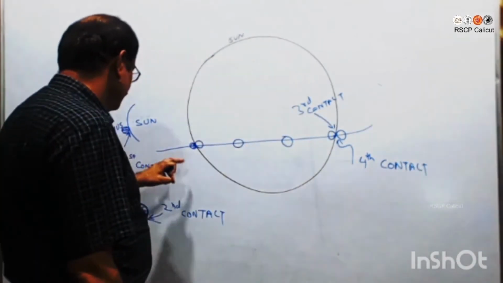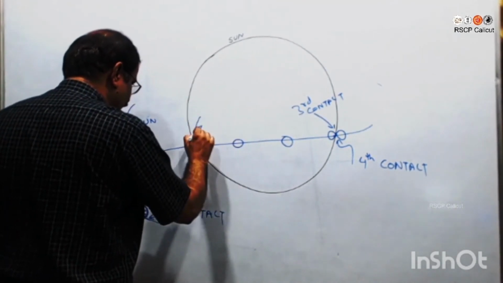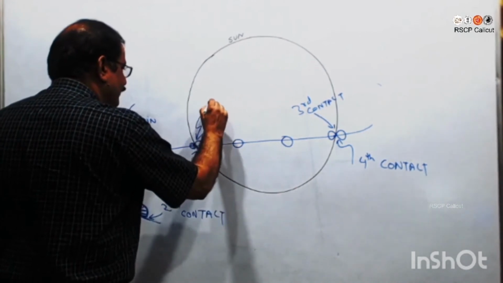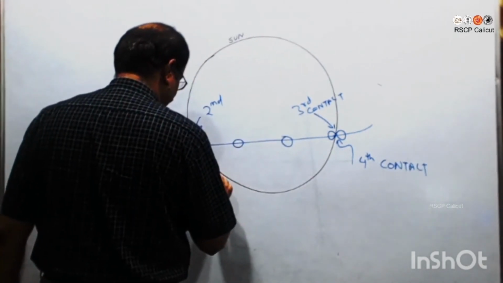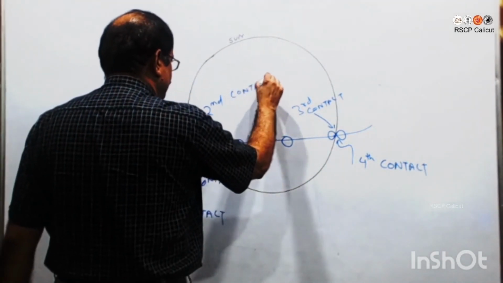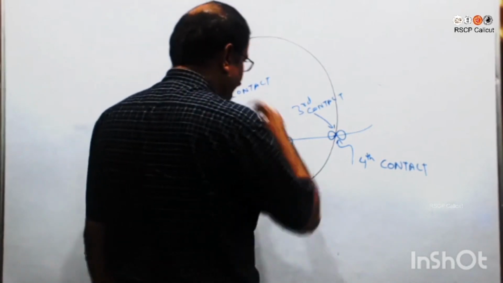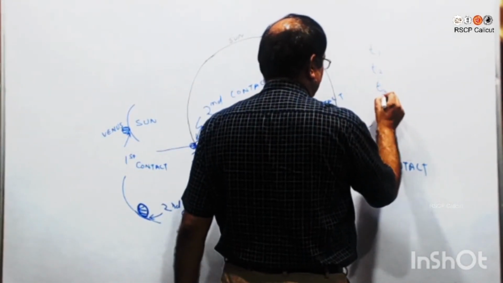This is the first contact, this is the second contact, this is the third contact, so we have the fourth contact. We record the timings T1, T2, T3, T4.